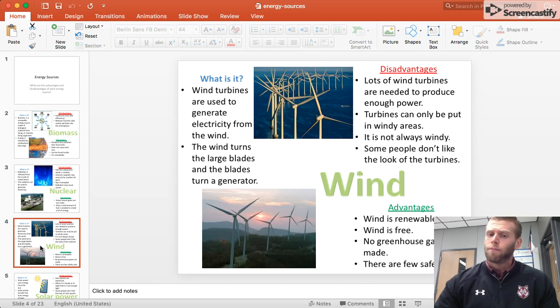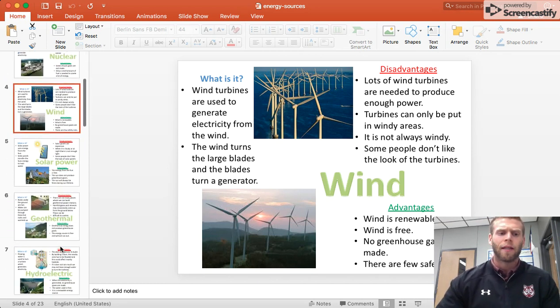What are the advantages, though? What are the good things? It's renewable because it's free, right? Wind is free. It doesn't produce those greenhouse gases, which increase global warming. And there are very few safety risks. It's not like drilling for oil and things like that, or nuclear, which could cause cancer. There are very, very few safety risks, so a lot of people do like that about it.